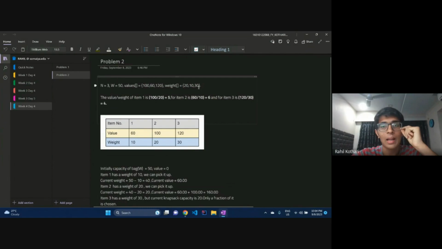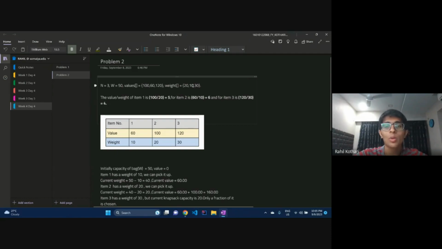So first you have to determine which is most valuable per kilogram, right? For item 1, the value per weight is 100 divided by 20, that is 5. For item 2, it is 6. And for item 3, it is 4. So, of course, what is most valuable? Item 2. So, we'll take as much as we can of item 2.